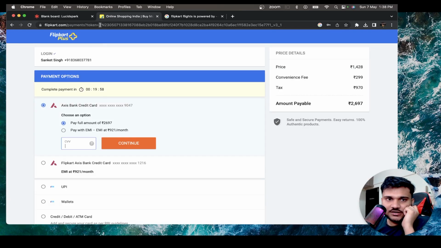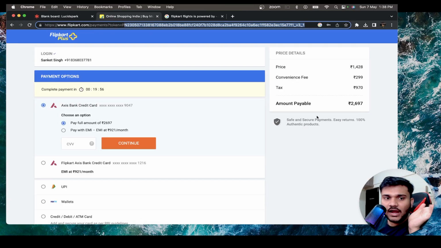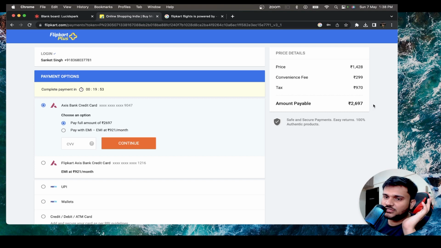Now you can see it has created a new token. And now here, the price should not change. This is going to be a very bad design if they do it, but technically in our app, we are not going to do it. Once the price is locked, this price is locked. If I make the payment in the next 19 minutes that I have, this price is what I'm going to be charged. It's not like I put my credit card details, click continue, and they charge me for something else.